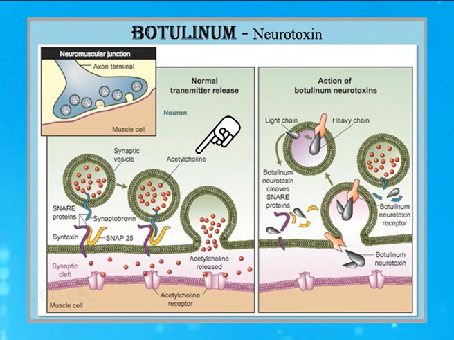This release of acetylcholine takes place with the help of the SNARE proteins, which are synaptobrevin associated with the synaptic vesicle, and syntaxin and SNAP25, which are associated with the inner membrane. Now, this SNAP25 and syntaxin get associated with the synaptobrevin. As a result, the vesicle comes down towards the inner surface and ultimately the release of acetylcholine takes place. Now, this is the normal transmission.